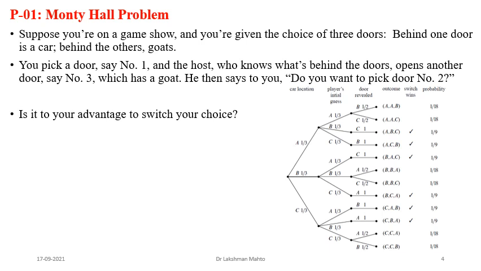Similarly, if you go through this path, the car might be behind door A, and the player opts for door C, and here the host is sitting there. In the third layer, the host is already aware of, and has observed, these two activities, regarding door A and door C. Then the host will automatically look at B, because the host has only one option. So the host will look at B with probability 1. That is how these outcomes come about.